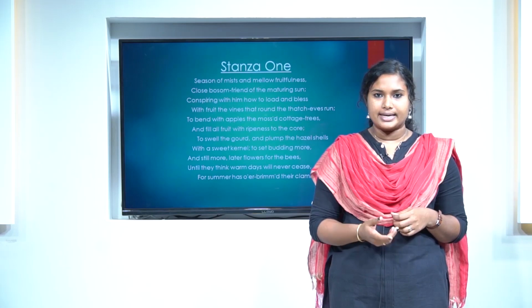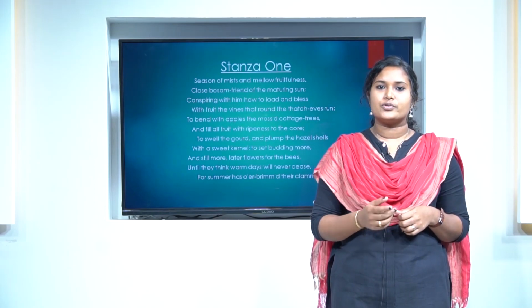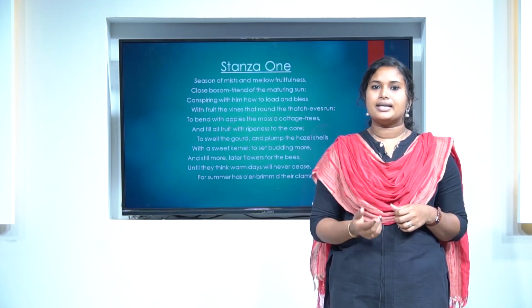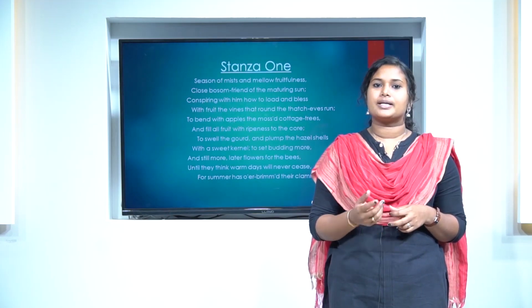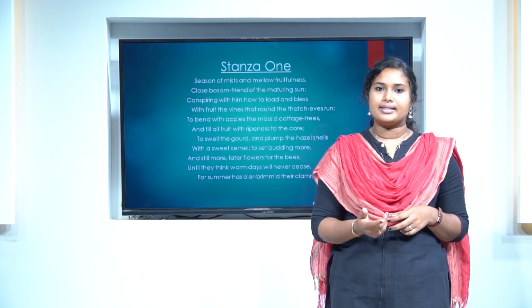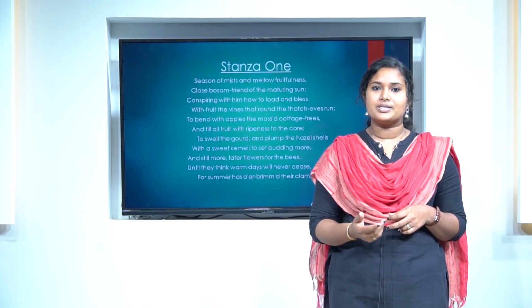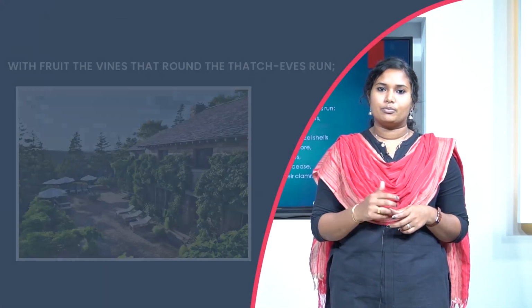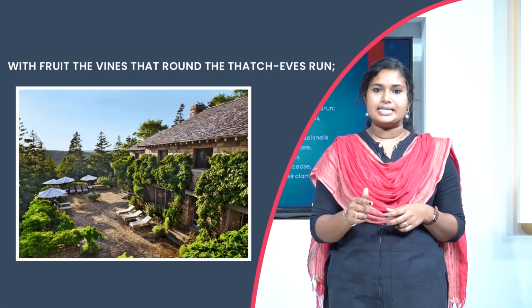Next, he goes on to say that the warm rays of the sun ripen the fruit. So it seems that the sun and autumn have worked together for the ripening of all kinds of fruits. Here they are conspiring on how to load the wine creepers with grapes. The village cottages are thatch covered. The vine grows along the eaves of these thatches.